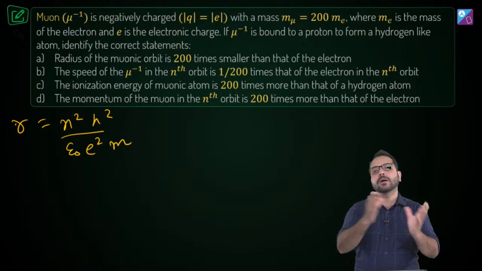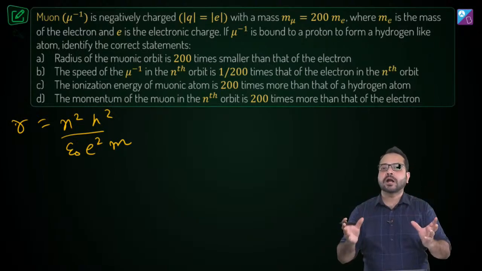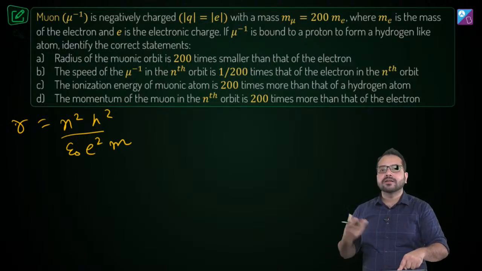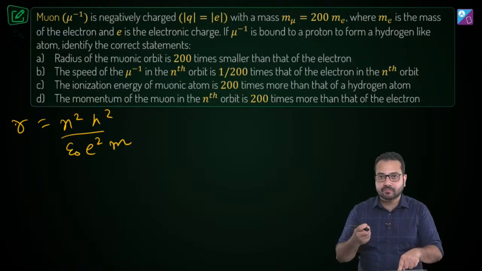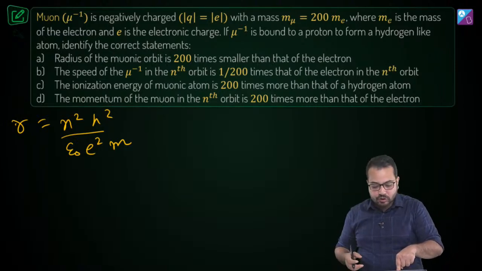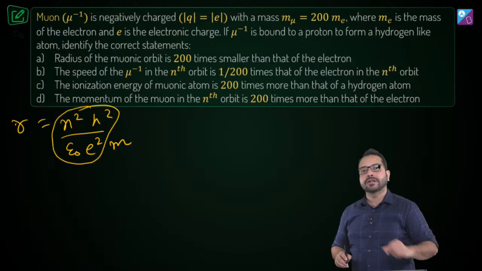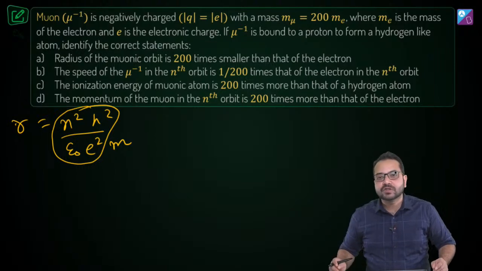Okay, because we are going to compare the same n for the electron and for the muon. So n is the same, h is a constant, epsilon naught is a constant. The charge of the muon is also the same, so e square is also constant. So all these terms are constant between the electron and the muon. What is the thing which is not constant? Mass is the thing which is not constant.